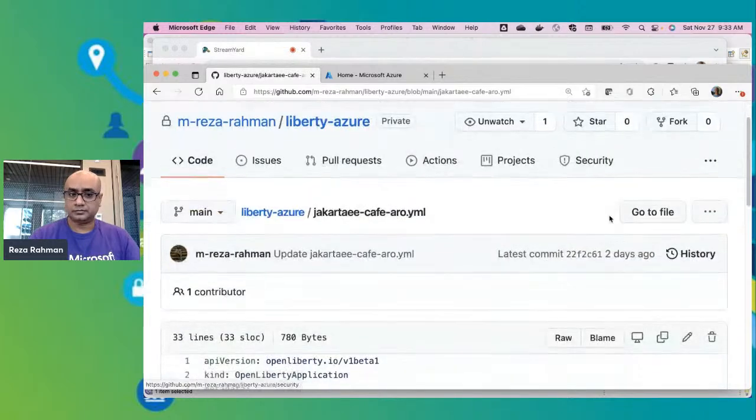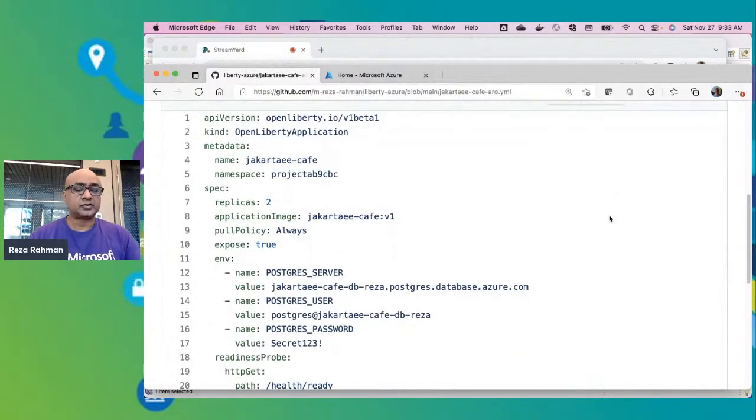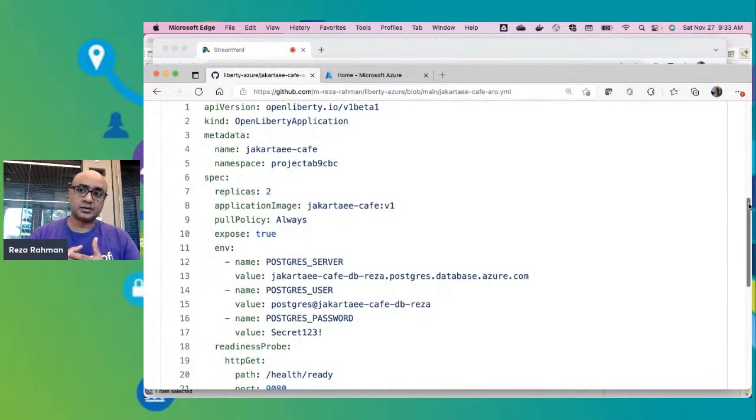All right, here we go. First and foremost, we're using the OpenShift Liberty operator. So this is a reference to that operator. And as a result, you'll see that the rest of the YAML file is actually quite simple.